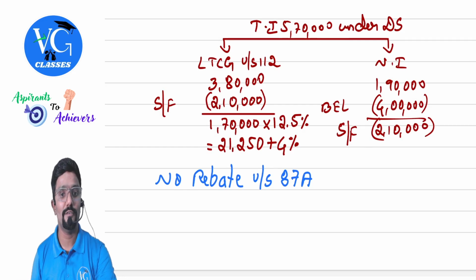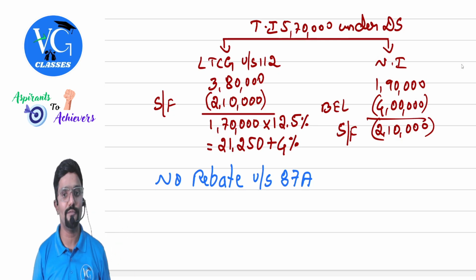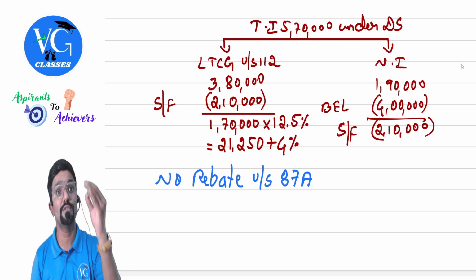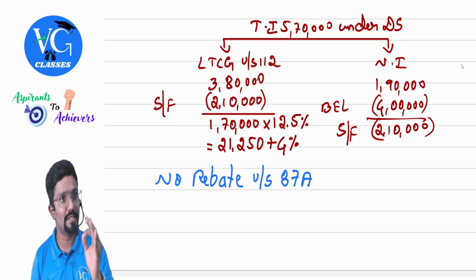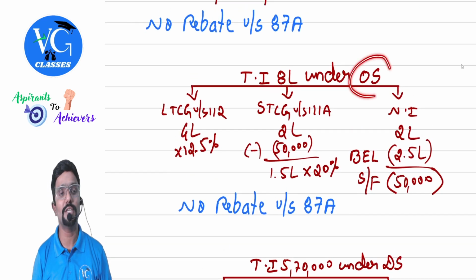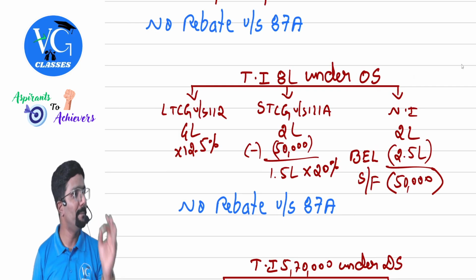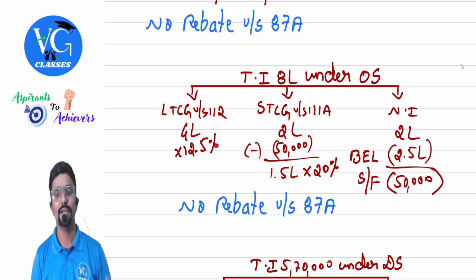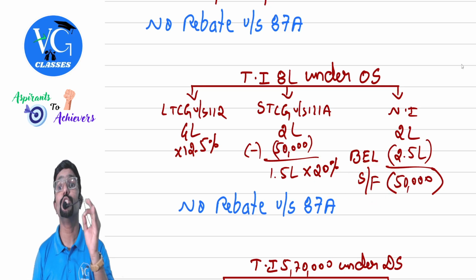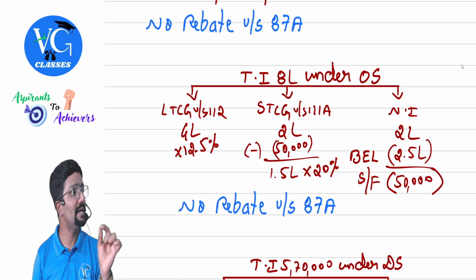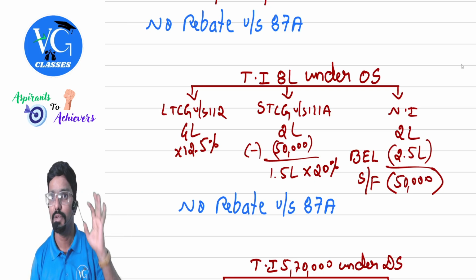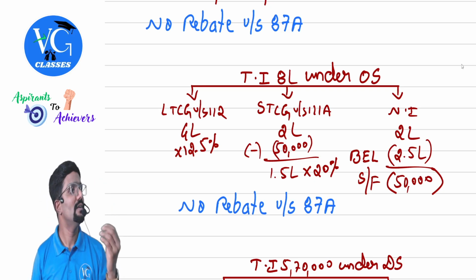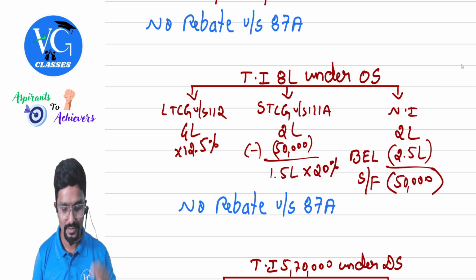I am just repeating the full forms of the short forms which I have used, because I don't want you to make mistakes while taking notes. DS stands for default scheme, OS stands for optional scheme, BEL stands for basic exemption limit, SF stands for shortfall, or we call it unexhausted basic exemption limit. Got it?